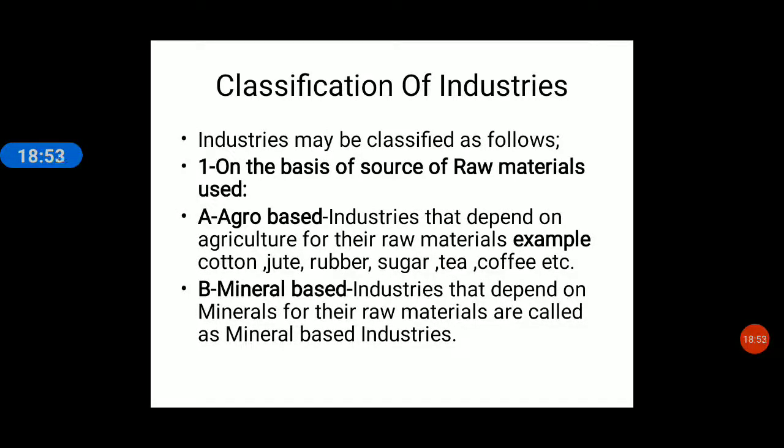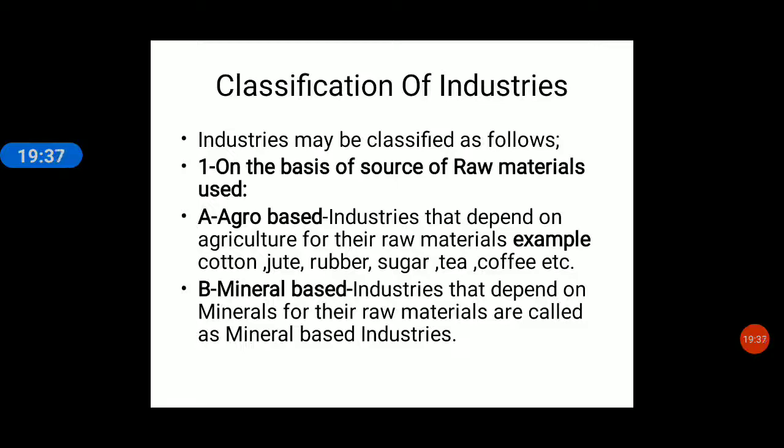Alright, so we move to the next part, that is classification of industries. How are the industries classified? I have told already, industries are classified on the basis of their source. So, what is the classification of industry? First, on the basis of their source of raw materials used. What is the first one? Agro-based, and second is mineral-based. Okay, so agro-based. What are agro-based industries? I have told already. Industries which use agricultural raw materials are called agro-based industries. Like what? Tea, coffee, jute, sugar, rubber, all these are called agro-based industries.